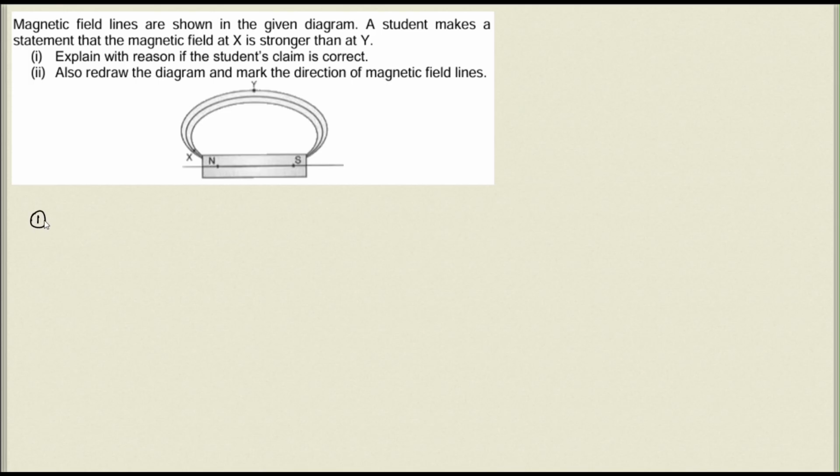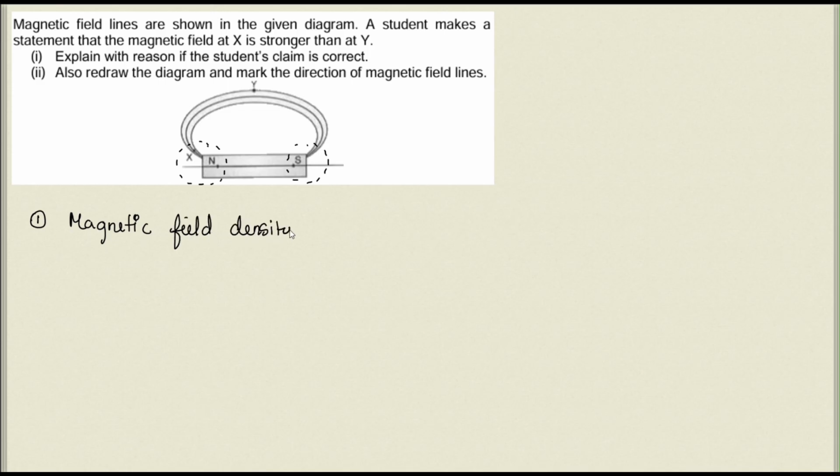So the first question: the magnetic field at X is stronger than Y. Is that correct or not? When you observe the figure, you can see that the magnetic field strength, that means the magnetic field intensity, is greater at poles, isn't it? What do you mean by magnetic field intensity? Magnetic field intensity, or density, is nothing else but the number of field lines in that area. Are they closer to each other or are they away from each other? So magnetic field density is greater at poles.